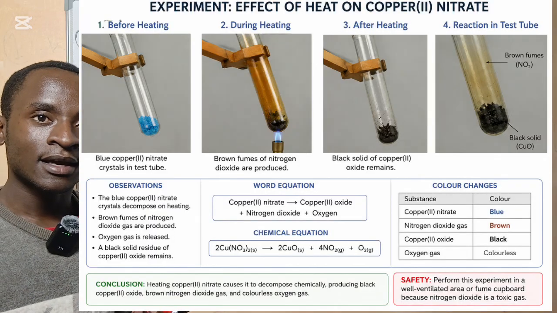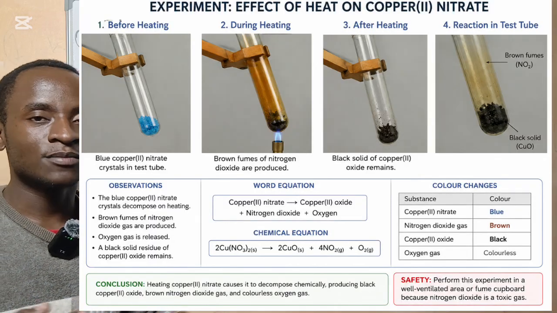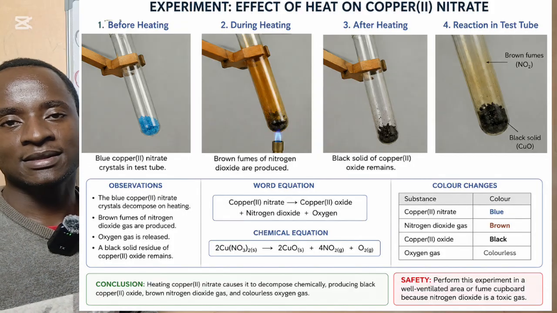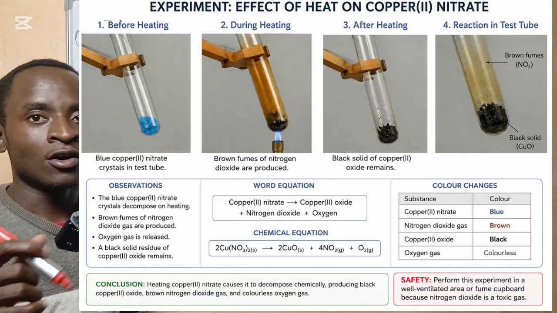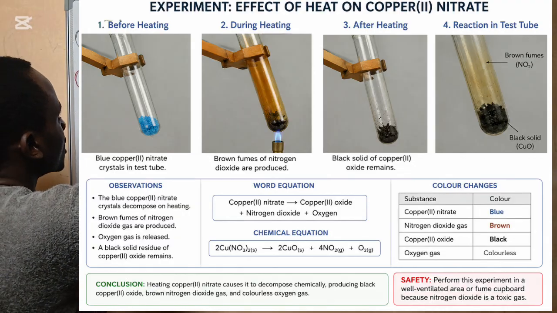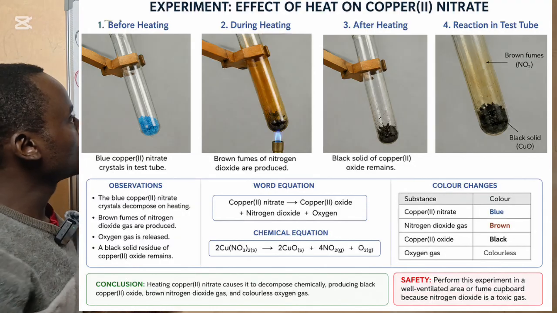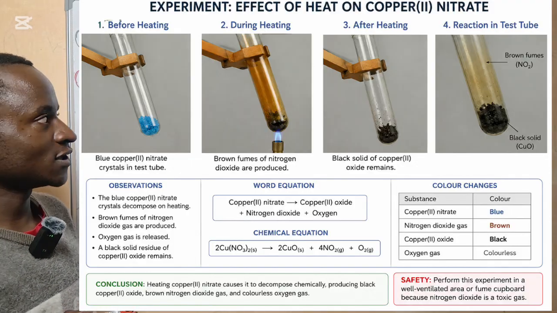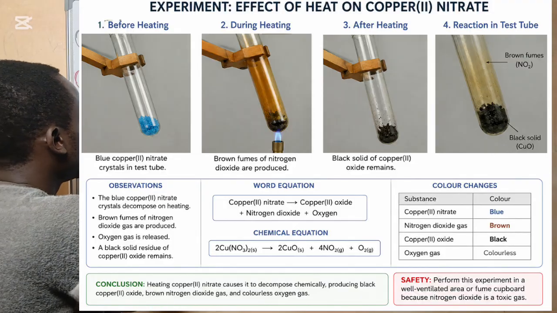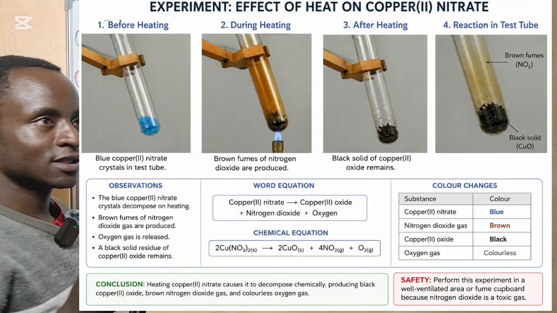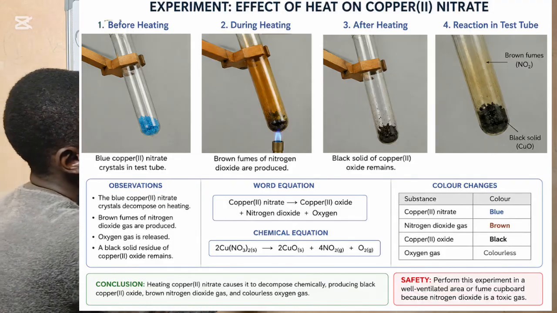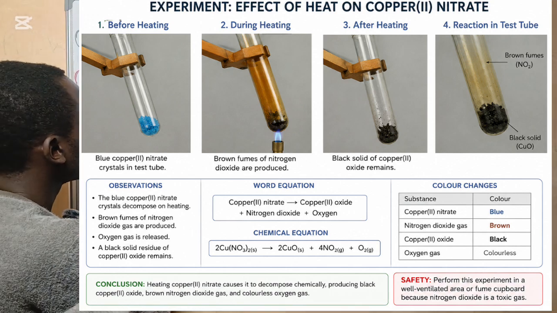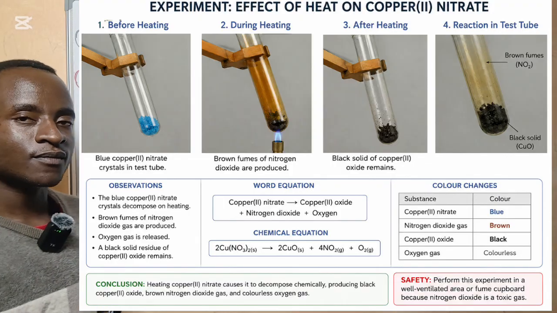You need to understand the substances that are formed after the breakdown of copper 2 nitrate and the color of those substances, right? Now, when you heat copper 2 nitrate, it breaks down to form a black substance, copper 2 oxide, and nitrogen 4 oxide, which is a gas, and the color of this gas is red brown. Then it also forms a colorless gas, which is oxygen.